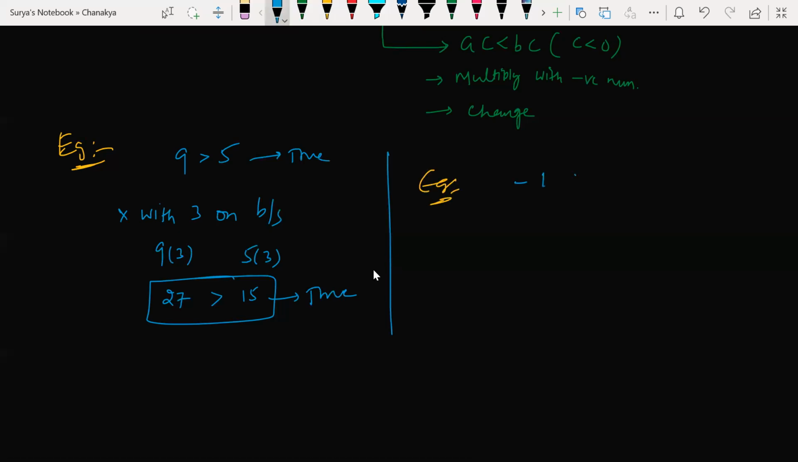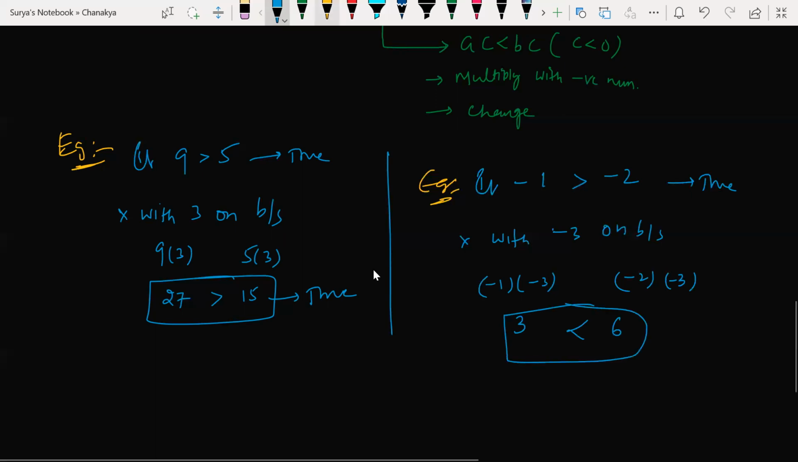Here minus 1 is greater than what? Minus 2. Correct or not? Minus 1 is greater than minus 2. This is true. You can take any example. I'm multiplying with any negative number, minus 3, on both sides. Look at it: minus 1 times minus 3, minus 2 times minus 3. What it becomes? Plus 3, and plus 6. Now 3 greater than 6 or not?